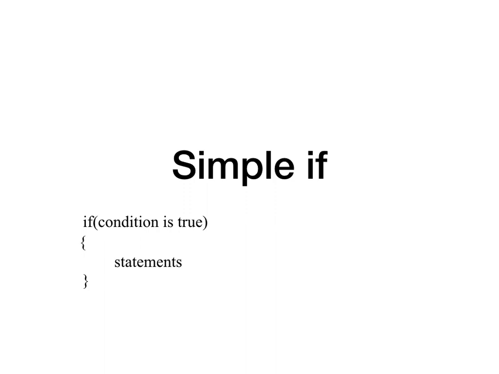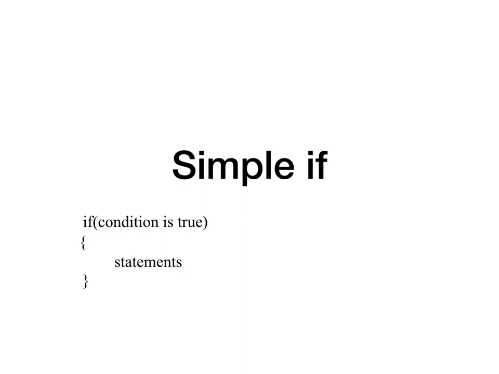a keyword if, with the condition within brackets. If this condition is true, then you execute the statements inside these braces. So this belongs to the if block. This if block will be executed only if the condition is true. Now, what do these braces indicate? All statements inside this opening and closing brace are part of this if.